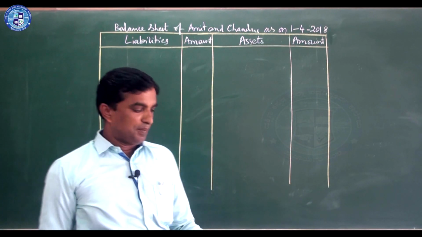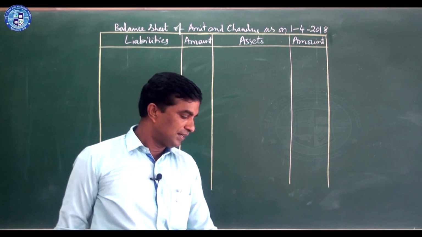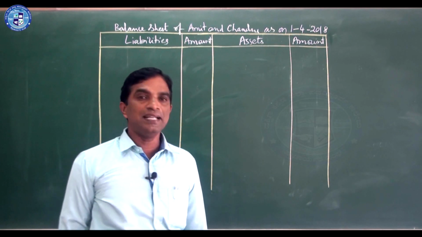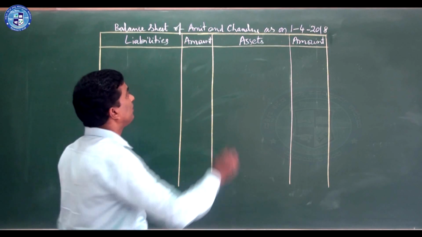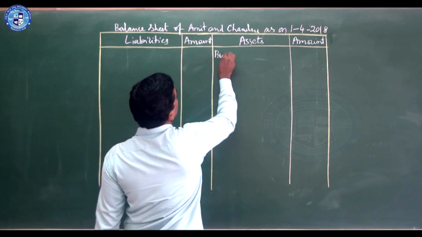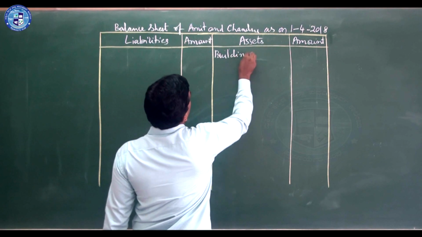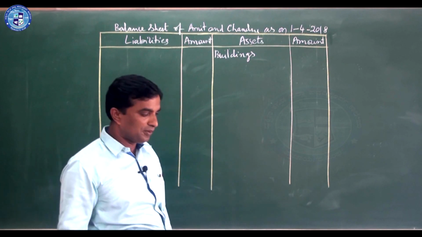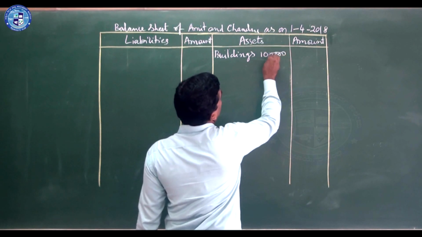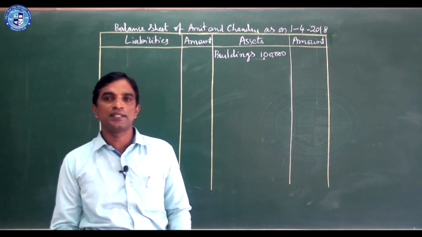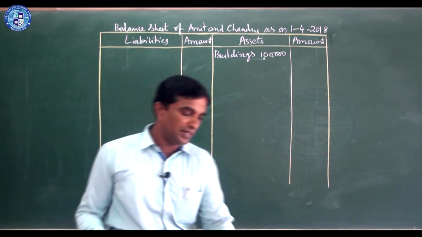So see the previous balance sheet. Buildings are there. We start from the asset side in the order they gave. First, buildings. With the adjustment you should write: original value is 1 lakh, appreciated by 20,000.